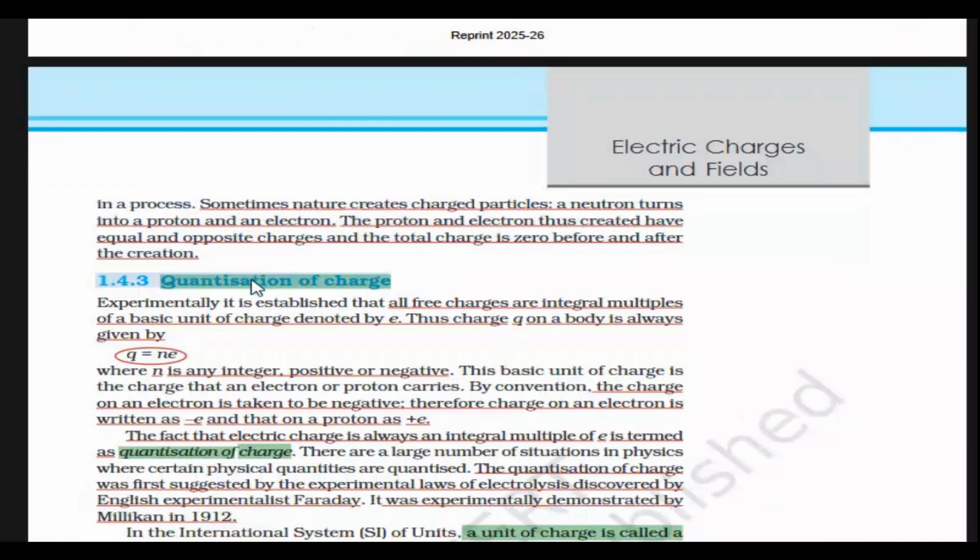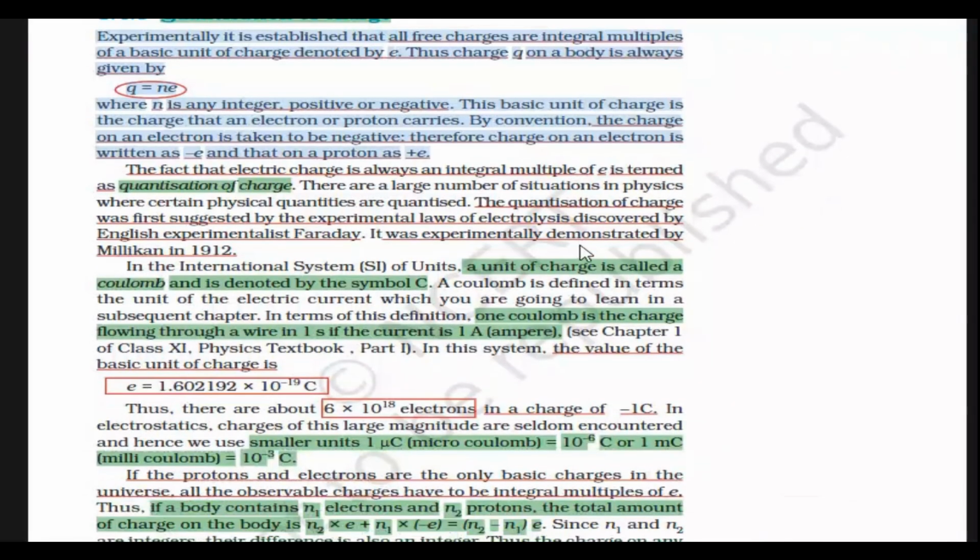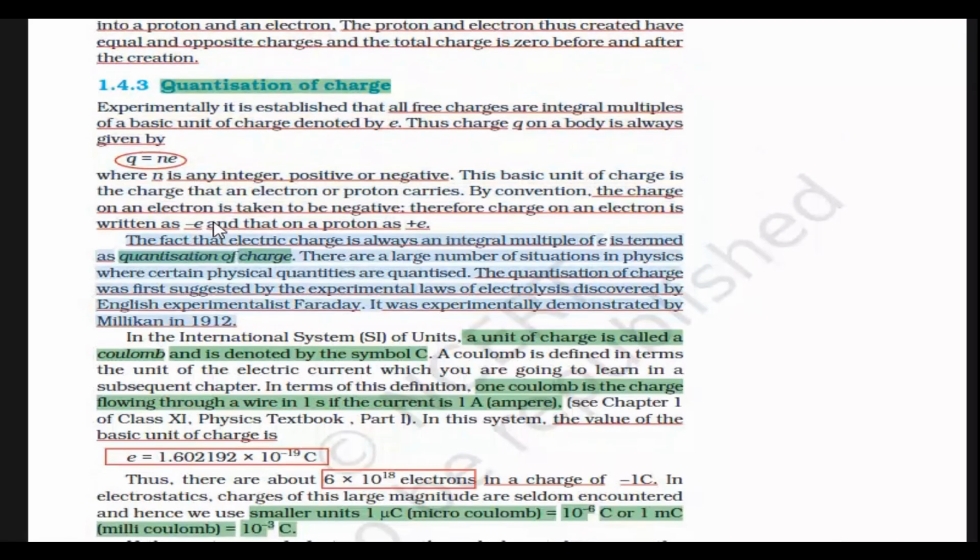1.4.3 Quantization of charge. Experimentally, it is established that all free charges are integral multiples of a basic unit of charge denoted by e. Thus charge q on a body is always given by q equals n e, where n is any integer, positive or negative. This basic unit of charge is the charge that an electron or proton carries. By convention, the charge on an electron is taken to be negative, therefore charge on an electron is written as -e and that on a proton as +e. The fact that electric charge is always an integral multiple of e is termed as quantization of charge.